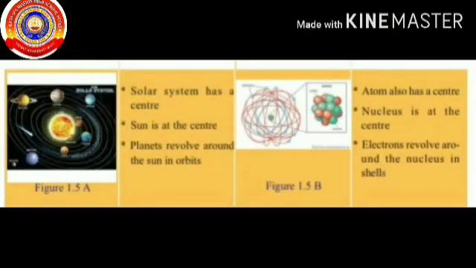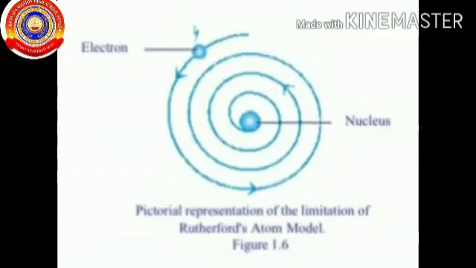So students, what did we learn today? About the Rutherford atom model. The Rutherford atom model is known as the planetary atom model. Why is this atom model known as the planetary atom model? Because this model is compared to the solar system. Here, the electrons revolving around the nucleus in shells are compared to the planets revolving around the sun in orbits. And the nucleus at the center of an atom is compared to the sun at the center of the solar system.